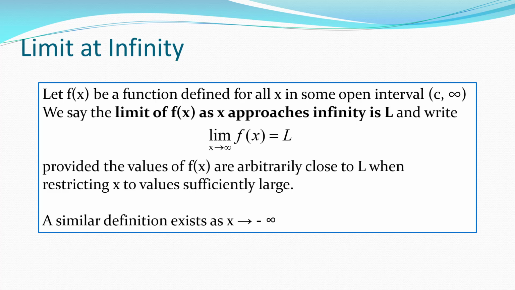So suppose that you have a function that's defined for all x bigger than c. We then say the limit of the function as x approaches infinity is a value L, and write the notation as you see, provided the values of f of x can be arbitrarily close to L when just restricting x to be sufficiently large. Now there's a similar definition as x goes to negative infinity. The only difference is that we're decreasing the x without bound instead of increasing it.